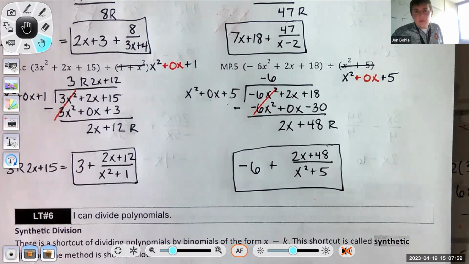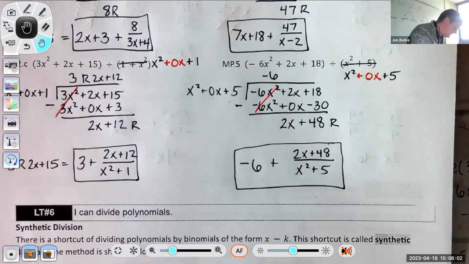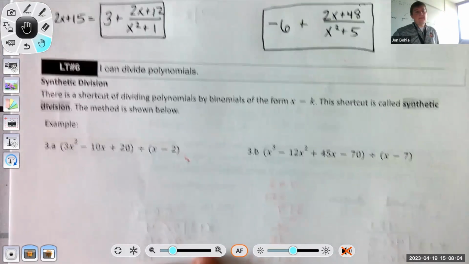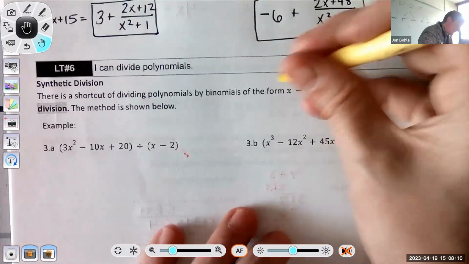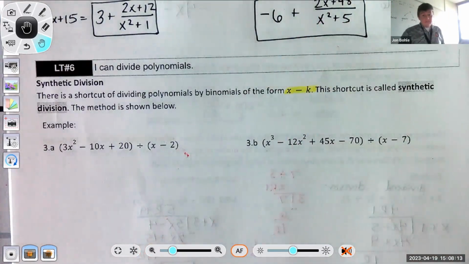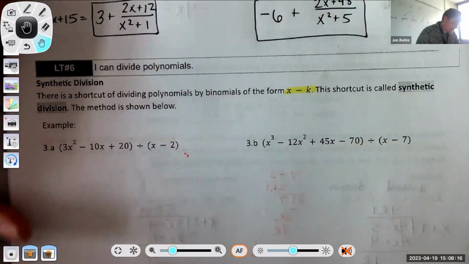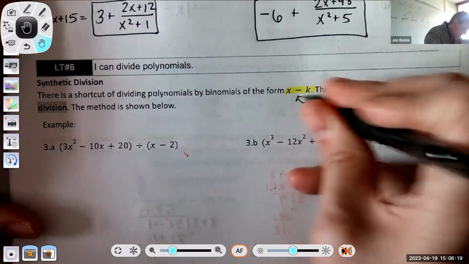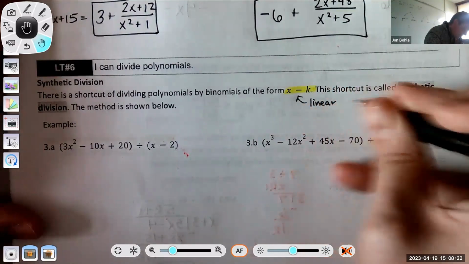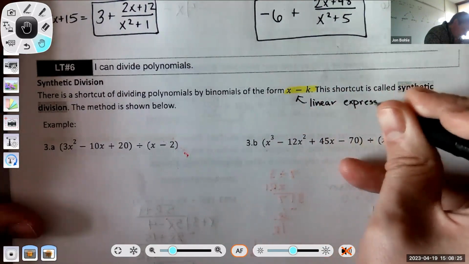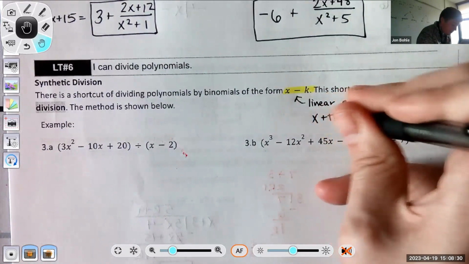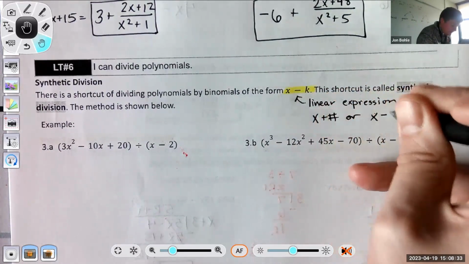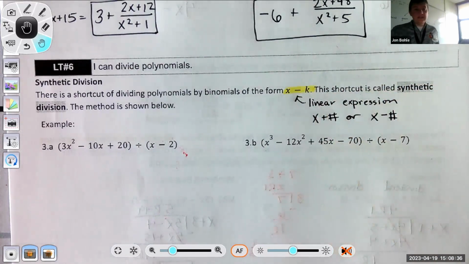Okay, so last thing that we need to try to tackle today is synthetic division. So there is a shortcut of dividing polynomials of the form x minus k, where k can be positive or negative. So really, synthetic division is only going to work when it's a linear expression, meaning it's going to be in the form like x plus some number or x minus some number. Okay, and this shortcut is called synthetic division, and the method is going to be shown below.